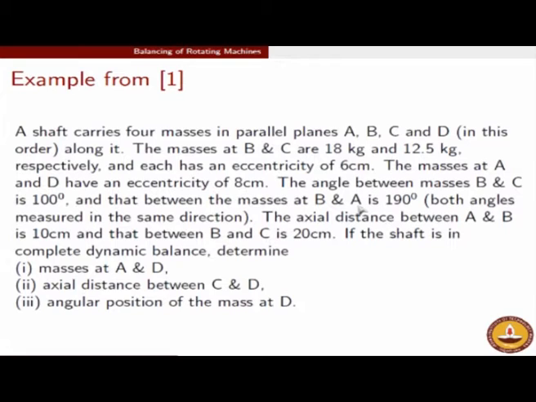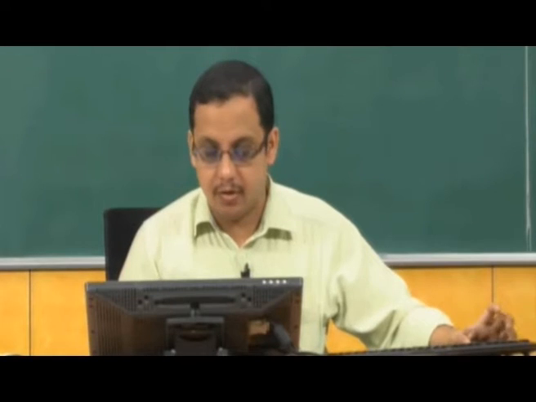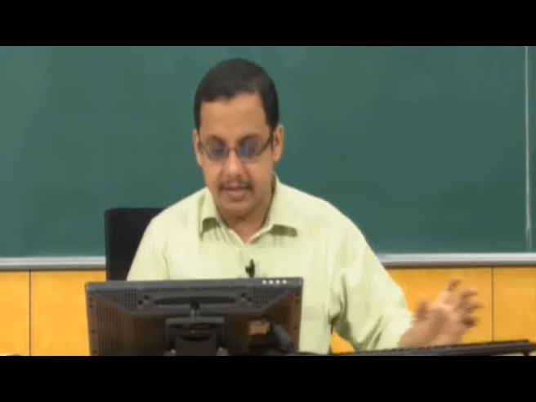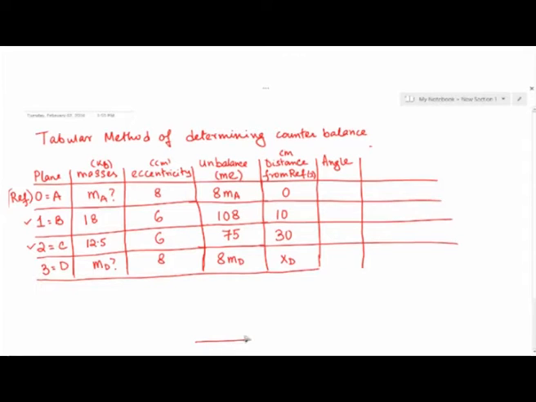So we pick the reference for the angle along B. If I draw the picture, this is the mass B, m_B e_B.